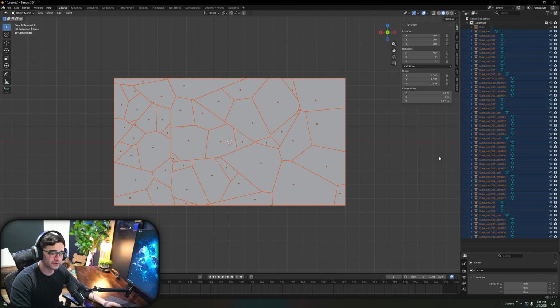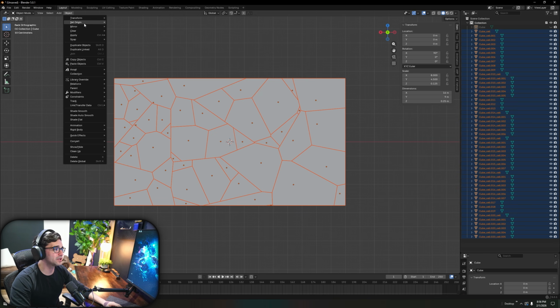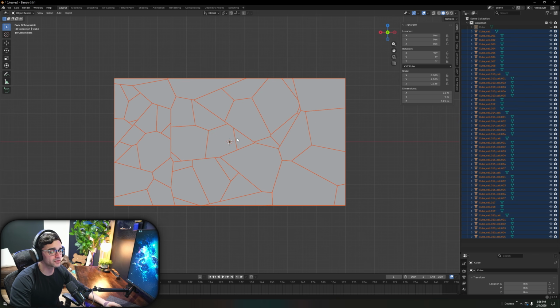From there, with all these things selected, I want you to go up to Object, Set Origin, and Origin to Geometry. Click that for me. Then you're going to go Object again, Set Origin, Origin to 3D Cursor, which is this middle piece right there. It should be at your world middle or world 0. We never moved it, so if you moved yours, you're going to have to move it back, then do that. From there, I'm going to have you click off of everything, click on any one of these you want, then click A, and then hit the Tab button.